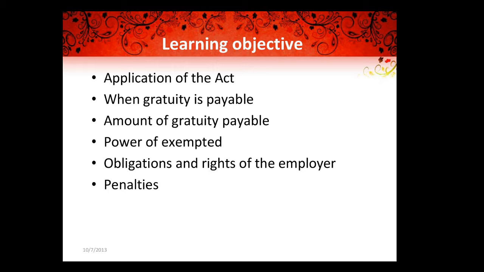Today we will be seeing the new topic in third chapter, third unit, the Payment of Gratuity Act 1972. Gratuity is an amount that a person gets at the time of his retirement. It is paid by the employer to the employee as a benefit for what he has done in the workplace. In the coming slides I'll be showing how it is calculated.